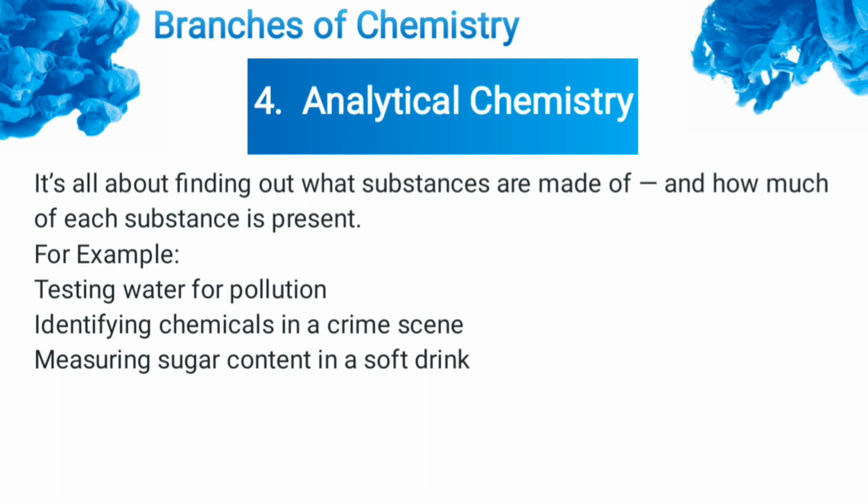My dear student, there are two types of analysis in analytical chemistry. The first one is qualitative analysis and the second one is quantitative analysis. In qualitative analysis, we check what substances are present in the compound. And in quantitative analysis, we check how much of it is there.